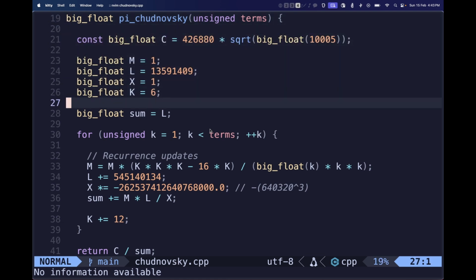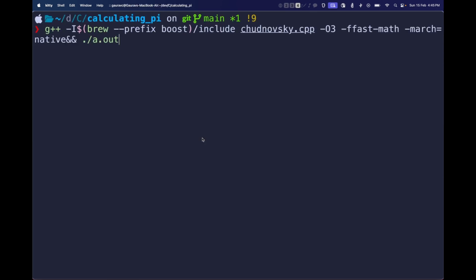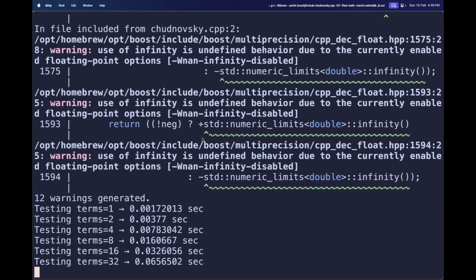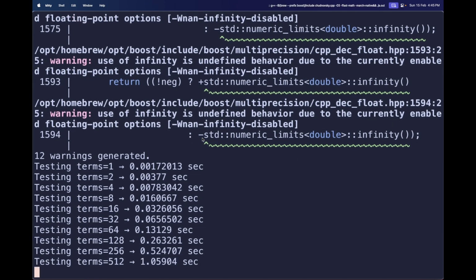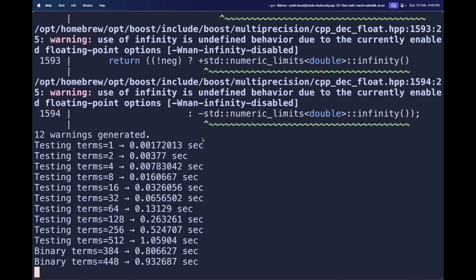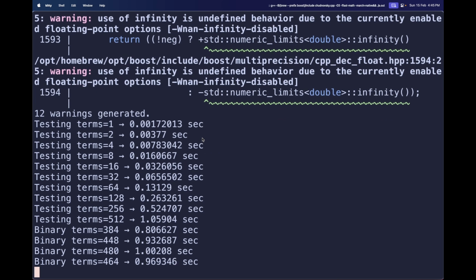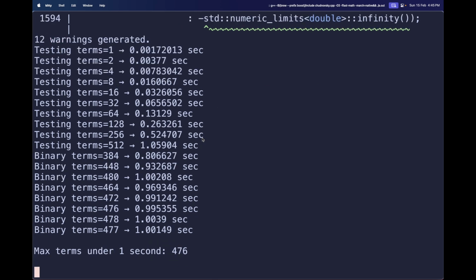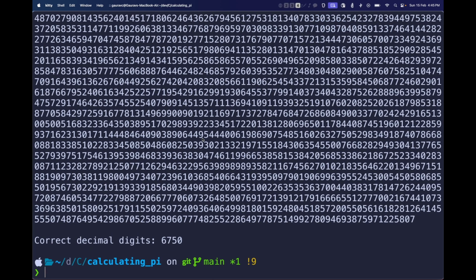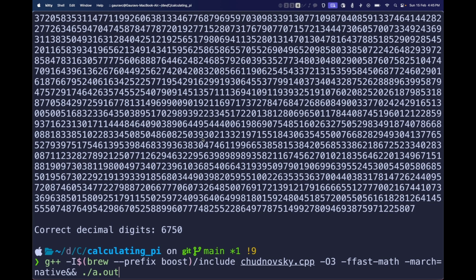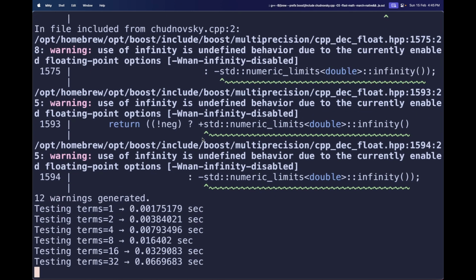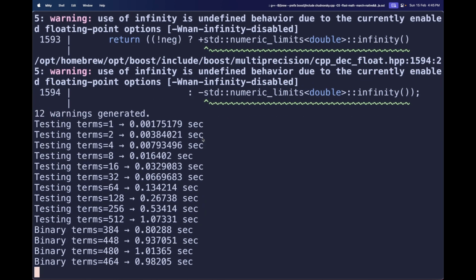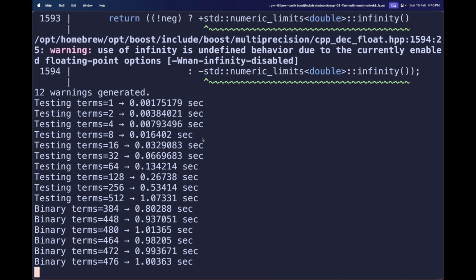We do have to move to Big Float, a custom data type that supports large floating point numbers. Okay, now let's compile and run this behemoth. I've written a binary search to check how many terms we can calculate in 1 second on my computer, and it appears we can calculate around 480 terms, and that gives us 6,750 digits of pi. When I ran the test before recording, it gave me around 7,000.